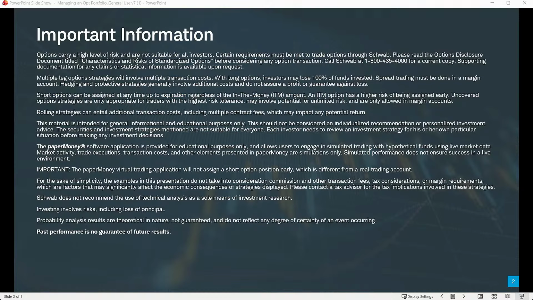Paper money software application is for educational purposes only. And for the sake of simplicity, I'm not going to factor in commissions in any trades that we do, any sample trades we do, because that's all we do is sample examples. They're not recommendations, but just realize commissions are something to think about. Schwab does not recommend the use of technical analysis as the sole means of investment research. All investing involves risk, including potential loss of principal. Past performance is no guarantee of future results.